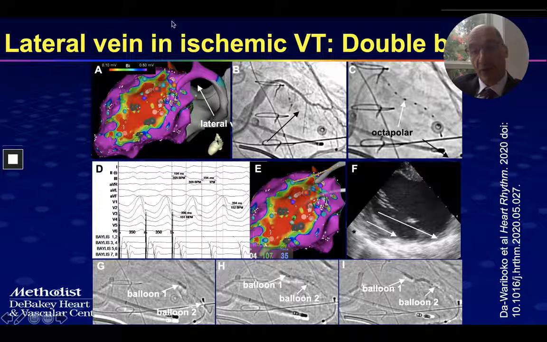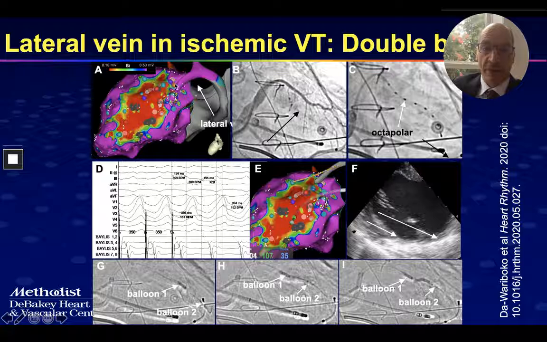One could cannulate that vein, and you can see in this 3D map the scar in the endocardium, and then a 3D map of the geometry of the coronary veins showing this vein that goes in the epicardial aspect of the scar. We can advance the decapolar only proximal into it, so you don't see the entire geometry of the lateral vein.